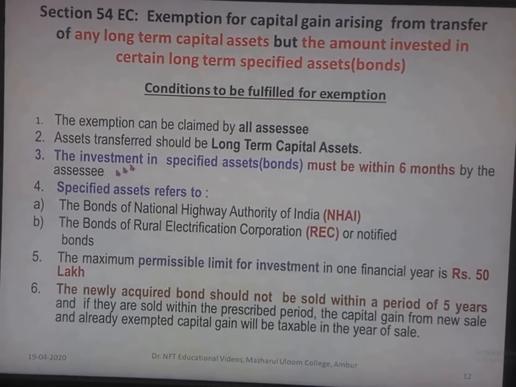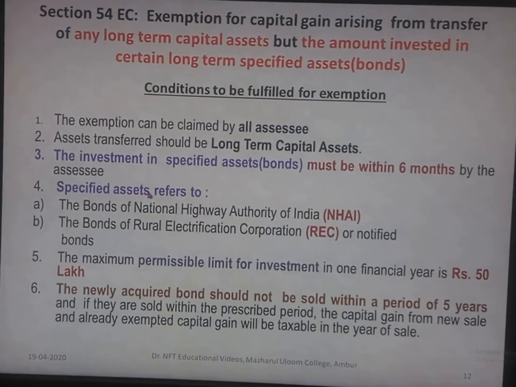Now let us see what the specified assets are and what all the conditions to be fulfilled for the exemption are. The exemption can be claimed by all assessees. The asset transferred should be a long-term capital asset. Here the asset can be only a long-term capital asset. The investment in specified bonds must be made within 6 months by the assessee.